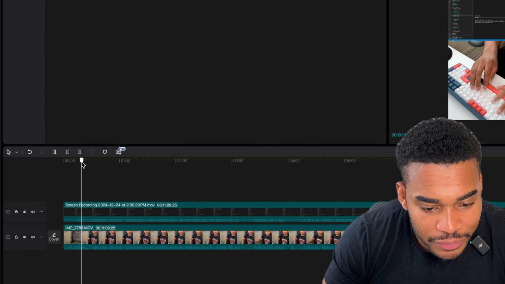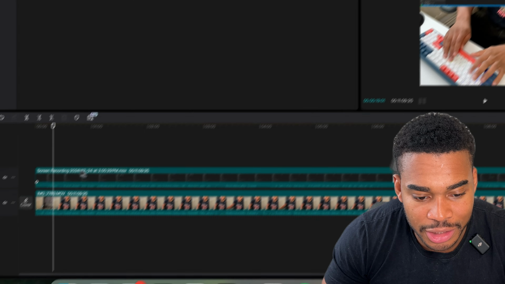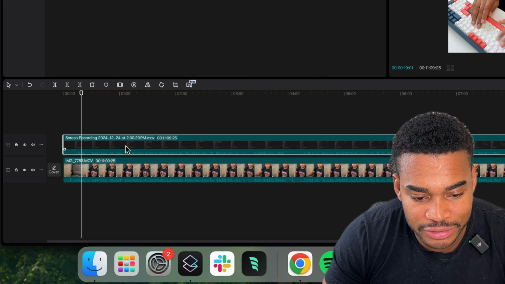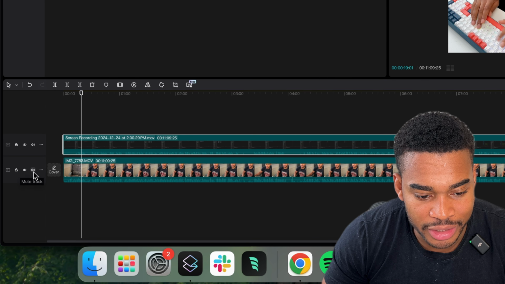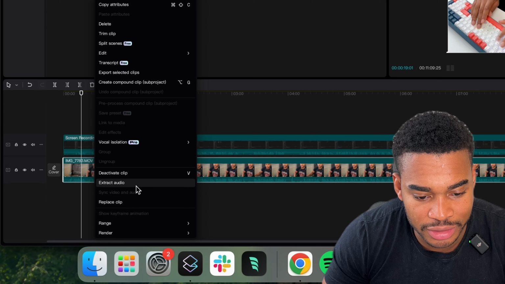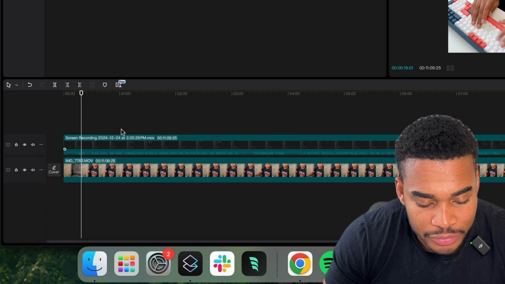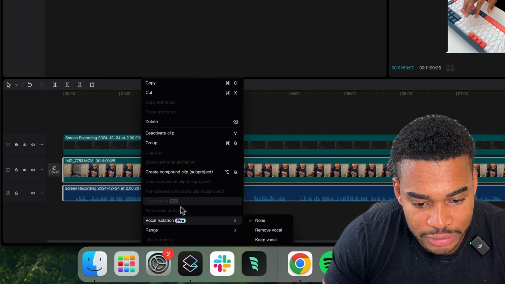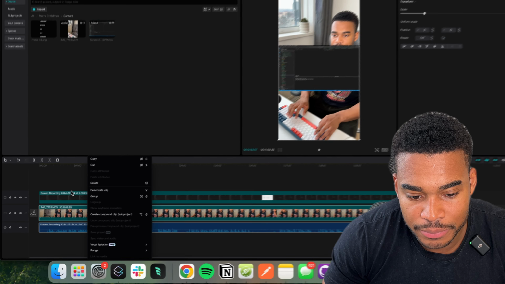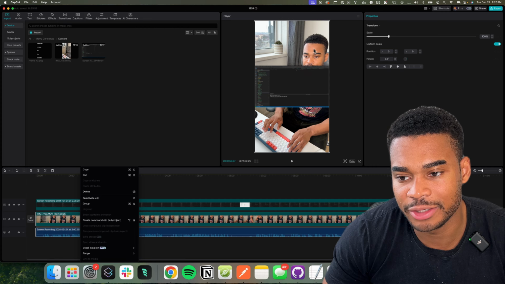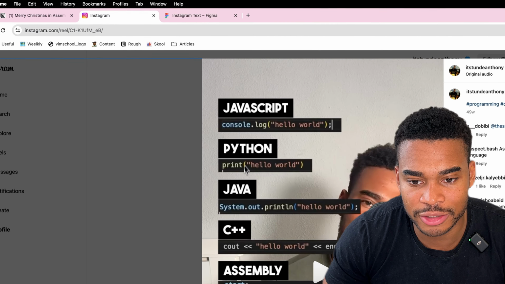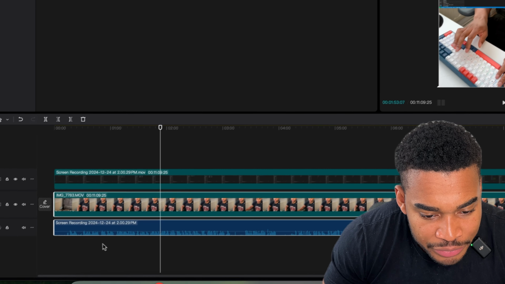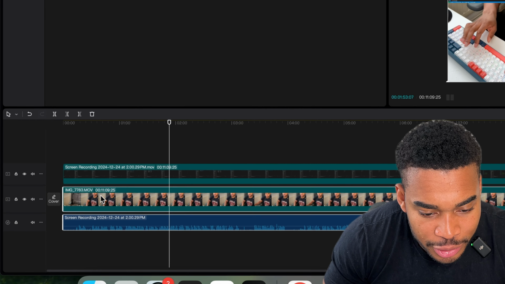Okay, so I have everything there. Now my mic is going to come from this file right here. So I can just extract this, delete that, then extract this. And now I can create a, actually, now I'm thinking, do I want it on the left-hand side or the right-hand side? Let me see what I did with my last videos. On the left. Okay, so that's good. Yeah, so I'm going to create compound clip.